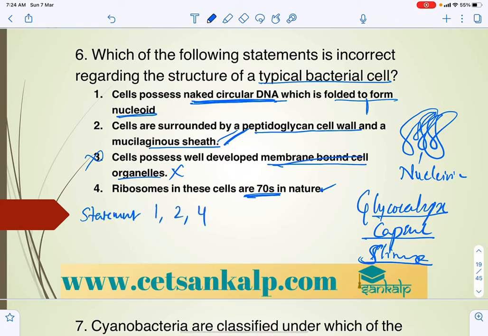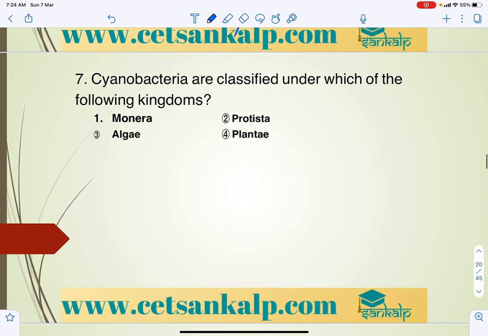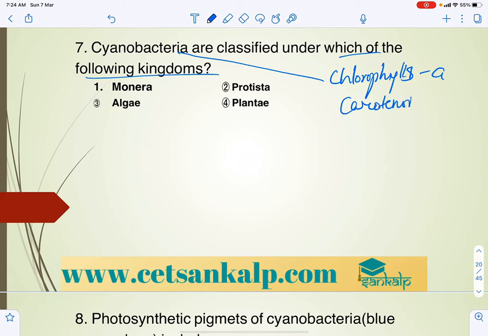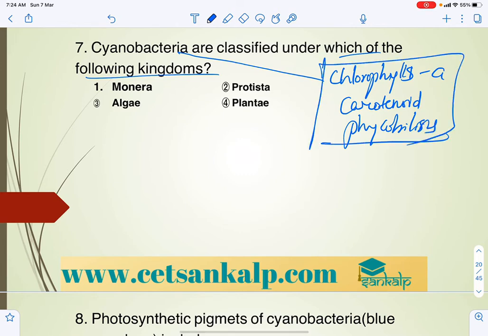Next, cyanobacteria is classified under which of the following kingdoms? I already mentioned that there are chlorophyll A, carotenoids and phycobilins, the pigments involved in photosynthesis.